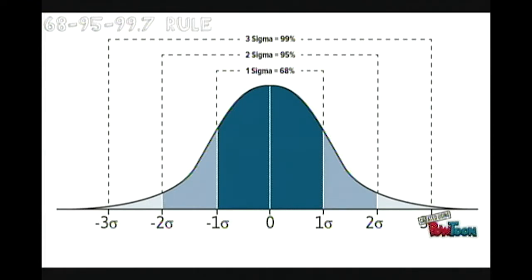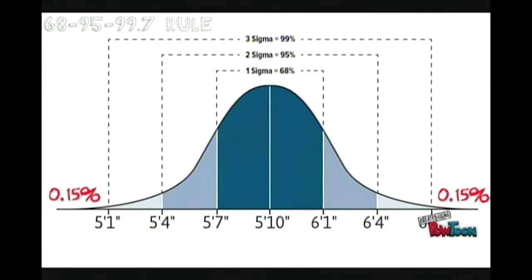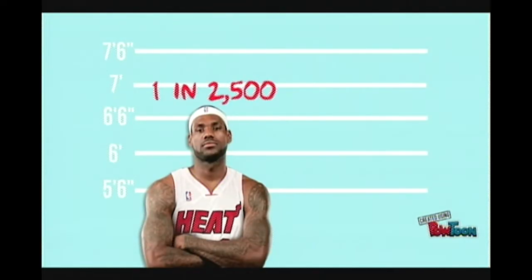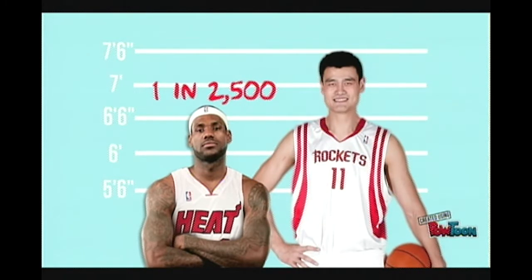The average height of an American adult male is 5'10", with a standard deviation of 3 inches. Using the 68-95-99.7 rule, this means that 68% of American men are 5'10", plus or minus 3 inches. 95% of American men are 5'10", plus or minus 6 inches, and 99.7% of American men are 5'10", plus or minus 9 inches. So, only about 0.3% of American men deviate more than 9 inches from the average, with 0.15% taller than 6'7", and 0.15% shorter than 5'1". This reasoning suggests that LeBron James is 1 in 2,500 and Yao Ming is 1 in 450 million.